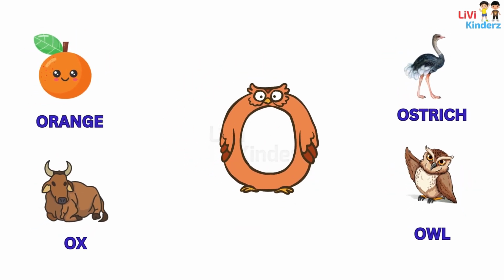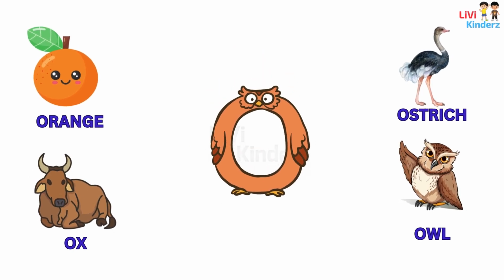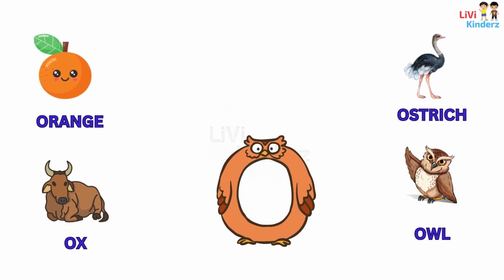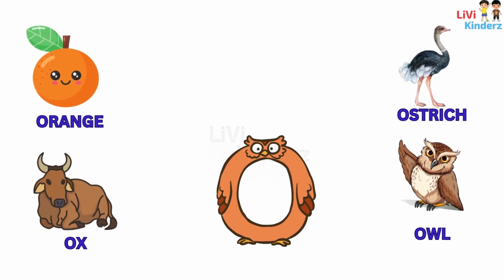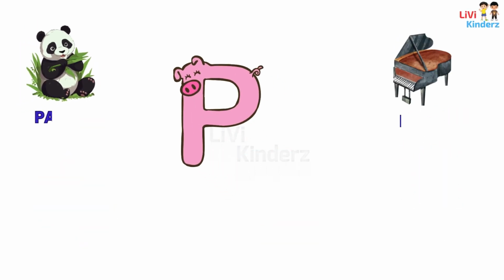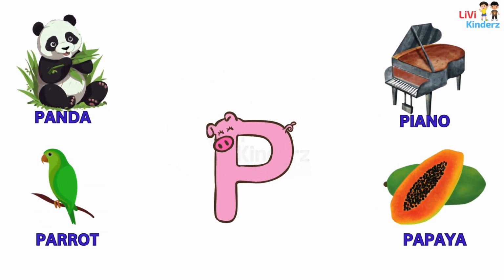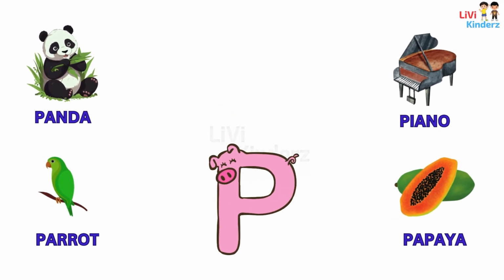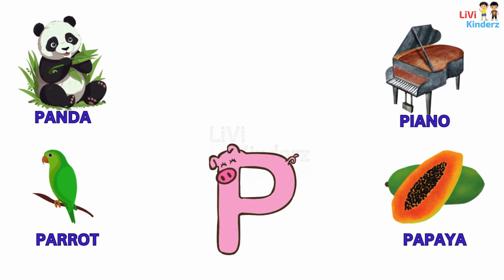O is orange. O is ostrich. O is ox. O is owl. P is panda. P is piano. P is parrot. P is papaya.